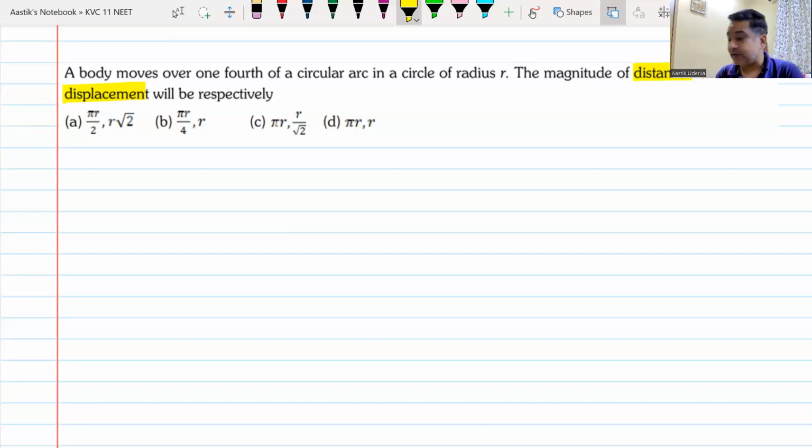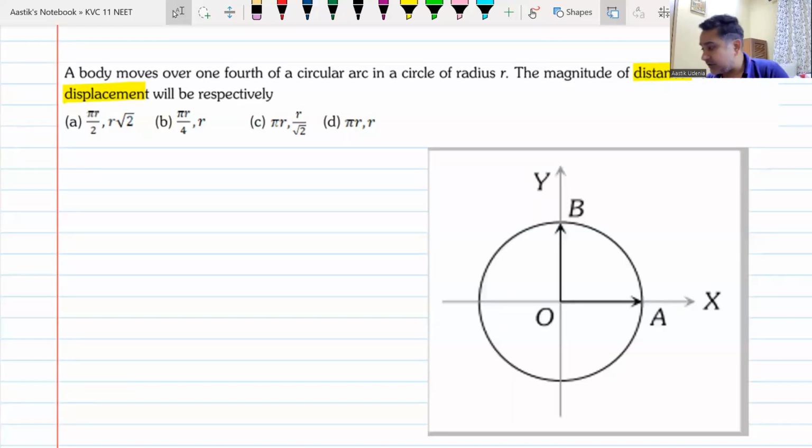Anyone with the answer? I have one answer. What about the others? To solve any question, it's always good to draw a diagram, and the diagram comes big on your big screen. It's moving along the circle. As you can see, the starting point is definitely A. I hope you all understand this. A is your starting point, or I can call it the initial position. Yes or no?